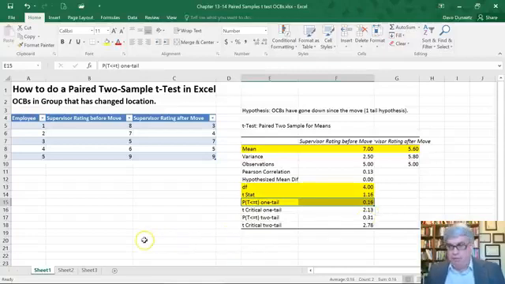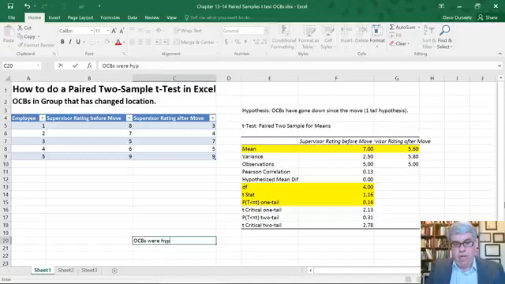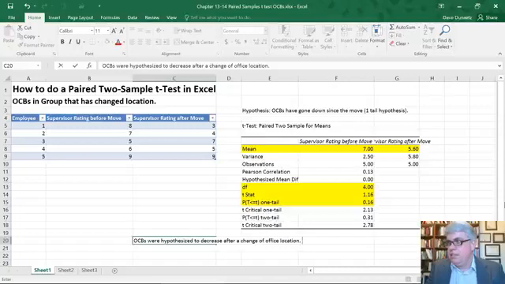So how would we write up the results here? Let's look at how we could do this in APA form. We could say OCBs were hypothesized to decrease after a change of office location in a small sample. Then we put n equals 5.